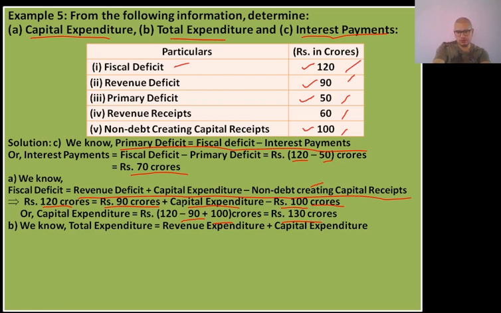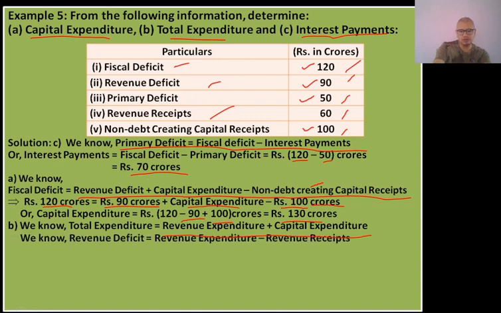Okay, we are also asked to find the value of total expenditure, isn't it? And the value of total expenditure is revenue expenditure plus capital expenditure. We have just now found capital expenditure. Now revenue expenditure is not given over here, but we have been given revenue deficit and revenue receipts. So using the formula of revenue deficit, we can easily find the value of revenue expenditure. That is what we are going to do now.